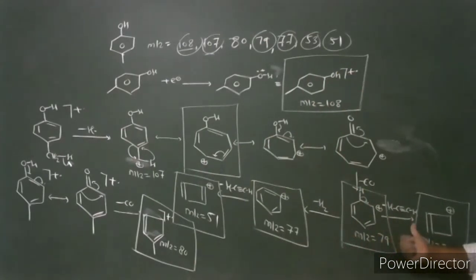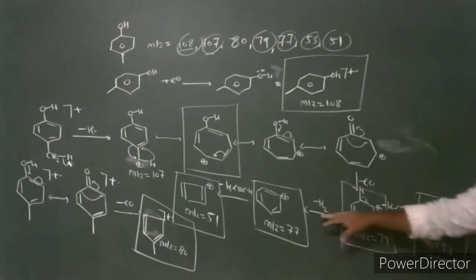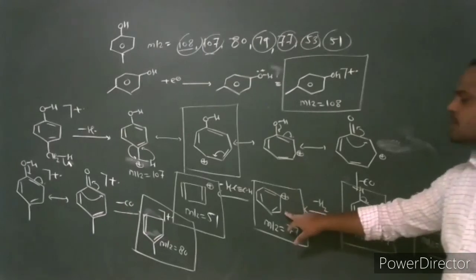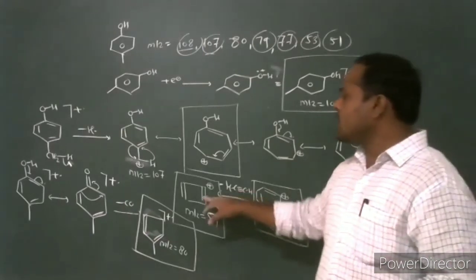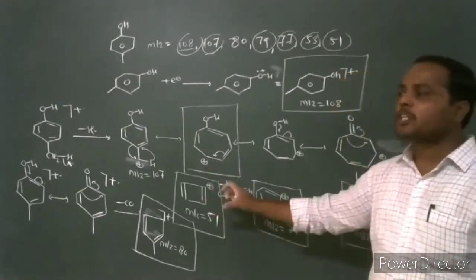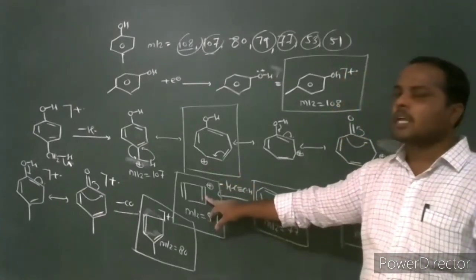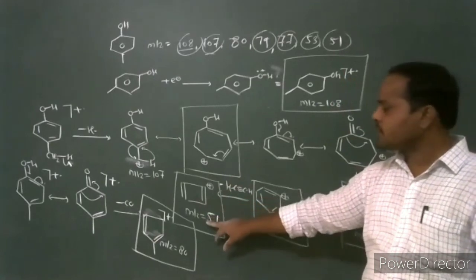Then it undergoes loss of acetylene to produce the fragment ion at mass to charge ratio 53. The loss of hydrogen molecule produces the phenyl cation at mass to charge ratio 77. It further loses a neutral acetylene molecule to produce the cyclobutadiene cation at mass to charge ratio 51.